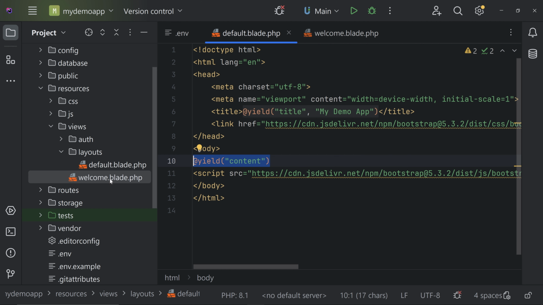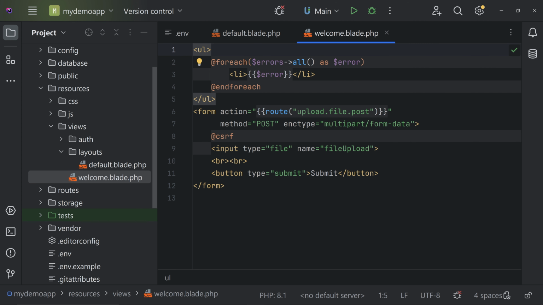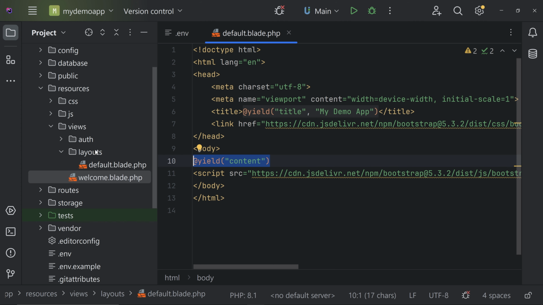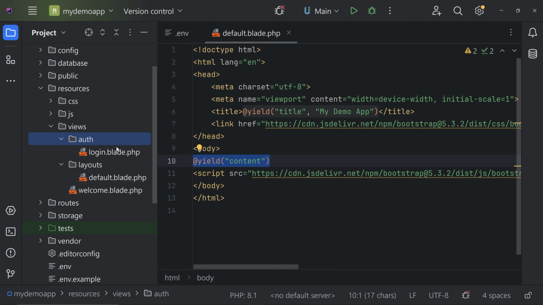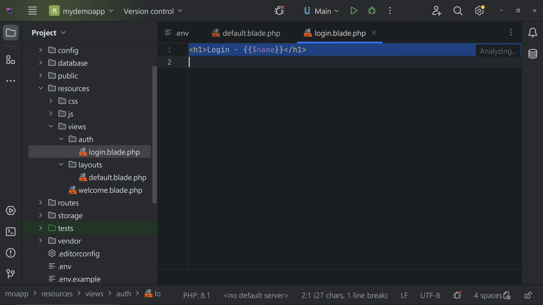So let's go to our welcome, maybe not welcome. We can create a new file. Okay, we are having the file login inside the auth folder. So let's go to login here. So we are inside the auth folder. We are having a login.blade.php. If you're not having it, you can simply create one. Okay, so simply create this file and you can start from here.